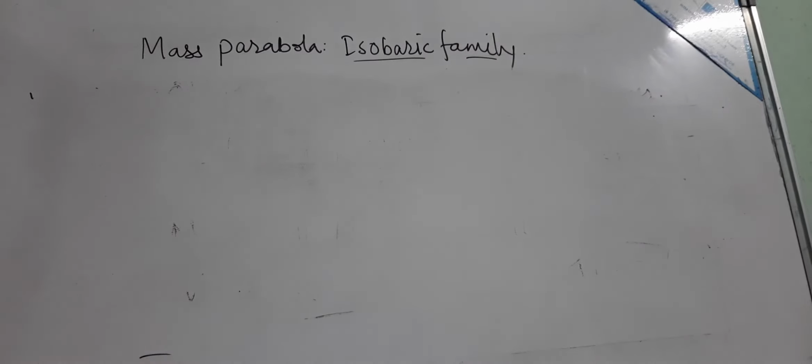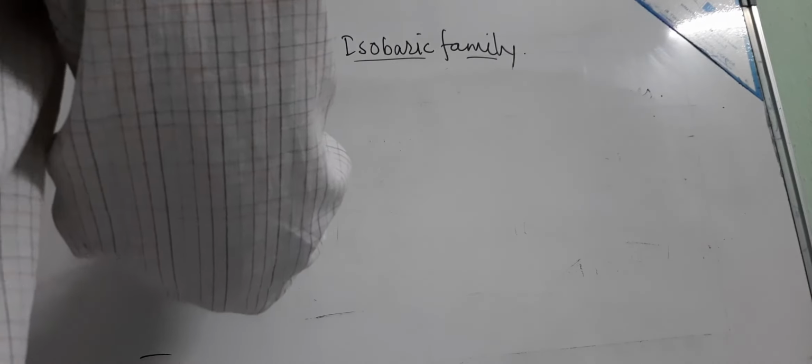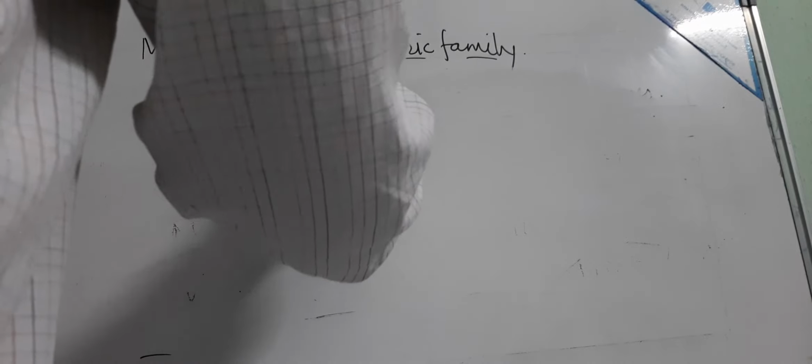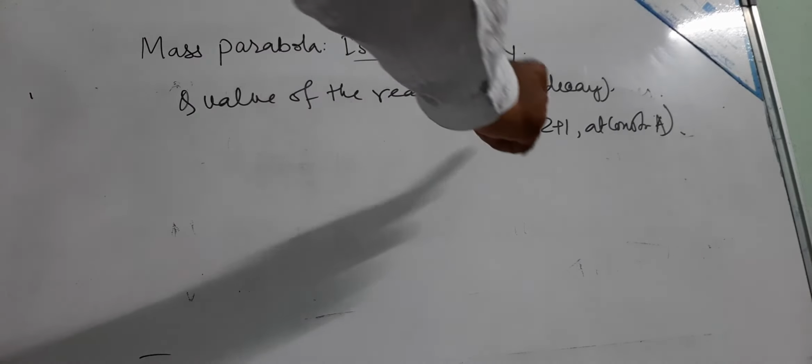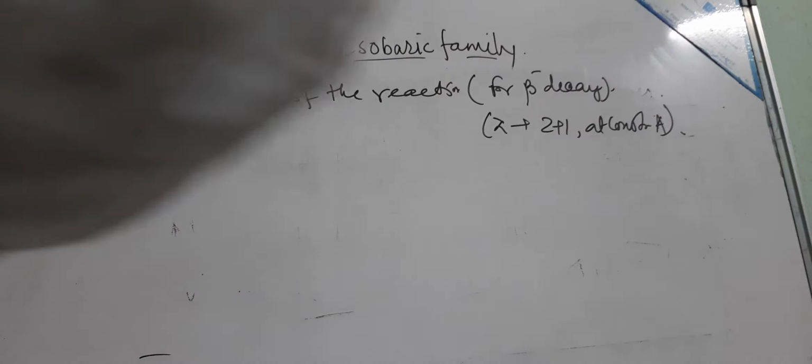So the Q value of the reaction for beta minus decay is that Z changes to Z plus 1 at constant A. Its mass number is constant, but the atomic number changes to Z plus 1 for beta minus. If it is beta plus, then Z changes to Z minus 1.